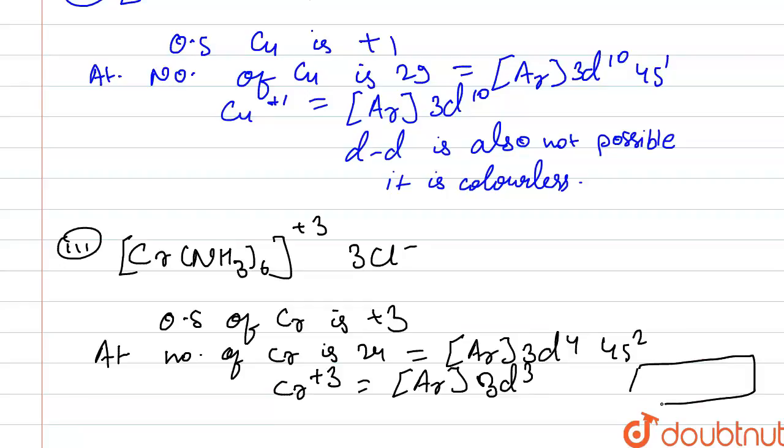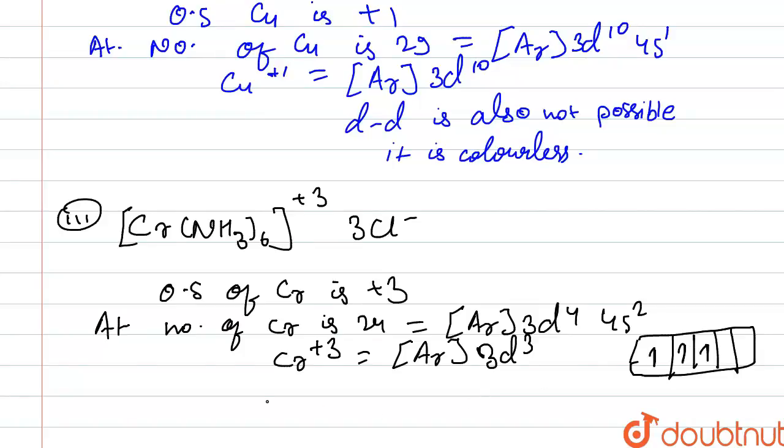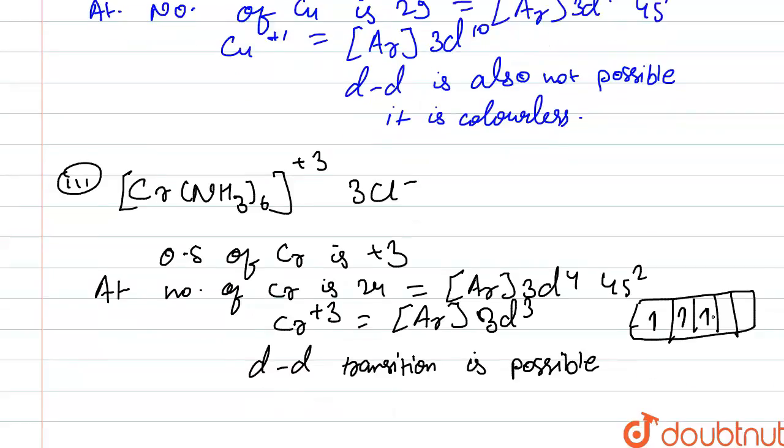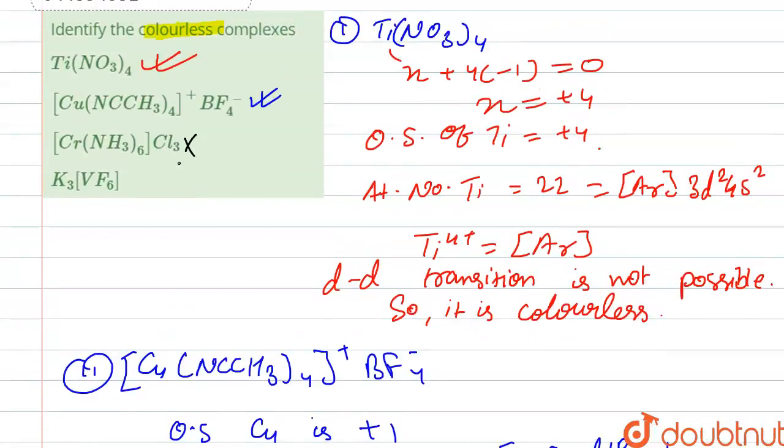If we see here d orbital of d3, so 1, 2 and 3, only 3 electrons are present in d orbital. So d-d transition is possible, so it is a colored compound, right? So this is not our correct option.